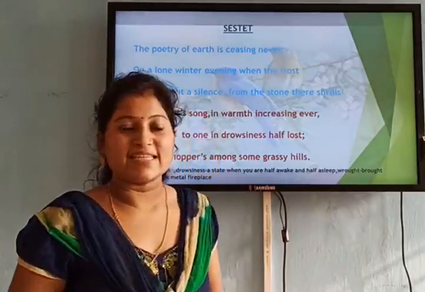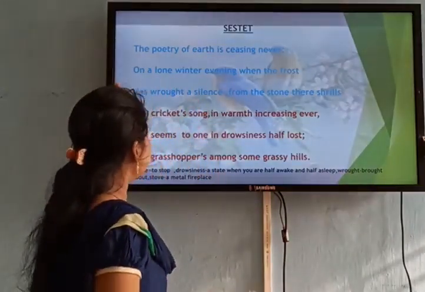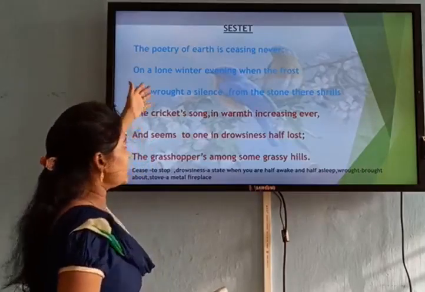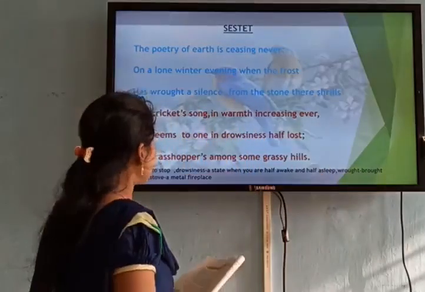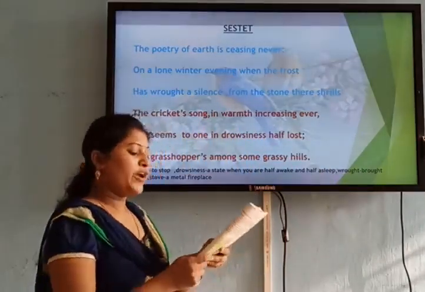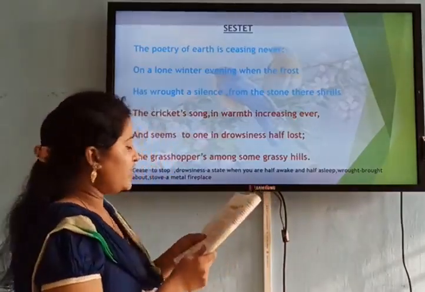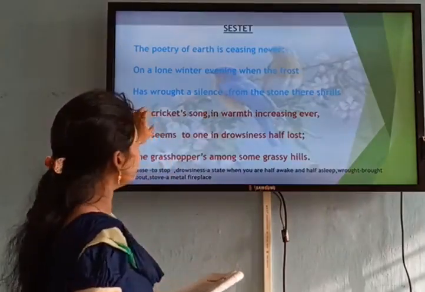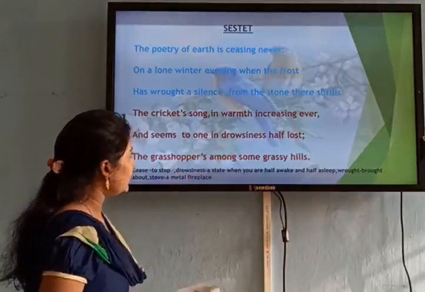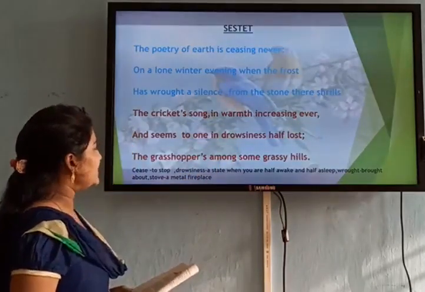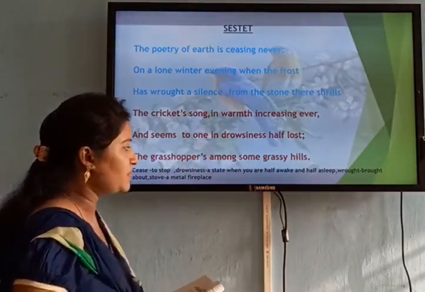So now you come to the sestet, the second part of our poem. The sestet means six lines, three and three. This is the second part of the sonnet, which is called the sestet. And let's have a reading. The poetry of earth is ceasing never. On the lone winter evening, when the frost has brought the silence, from the stone there shrills the cricket's song in warmth ever increasing, and seems to one in drowsiness half lost, the grasshopper's among some grass a-hiding.